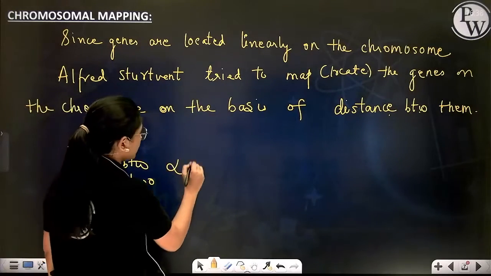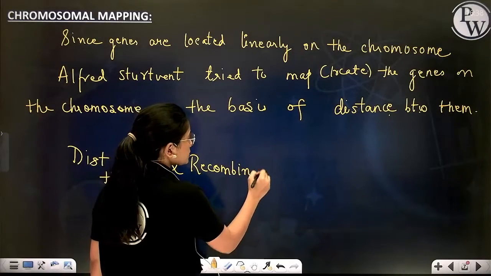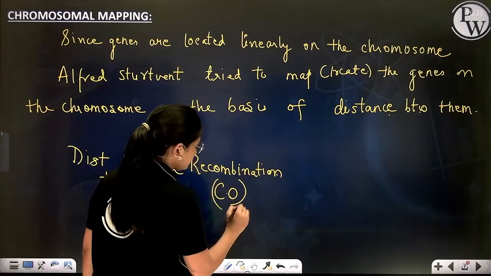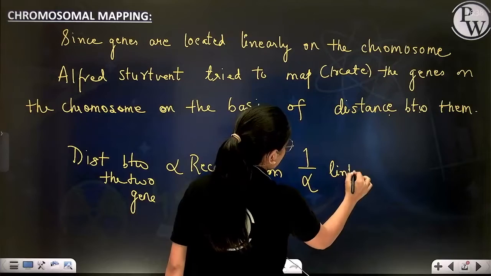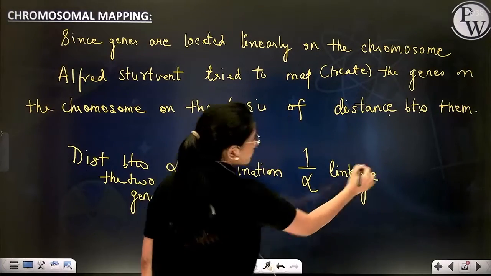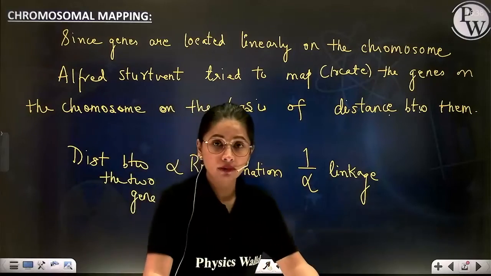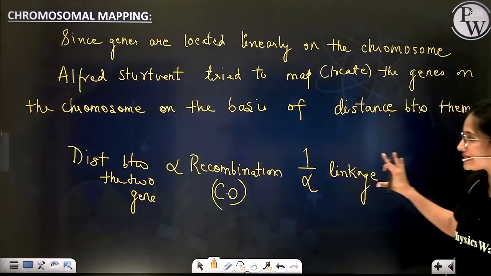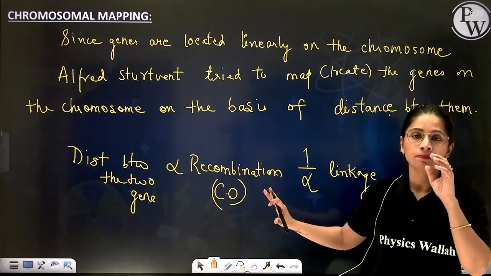Recombination, beta, means crossing over, exchange of genetic material. Or you can say it is inversely proportional to linkage. More the distance, lesser the linkage, more recombinant gametes, more recombinant zygotes. So this is the relationship suggested by Morgan, right?